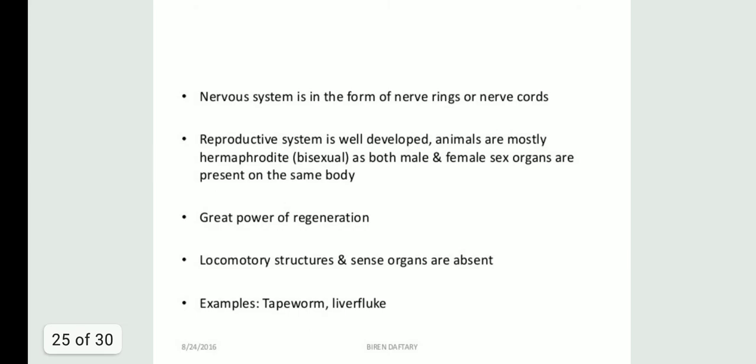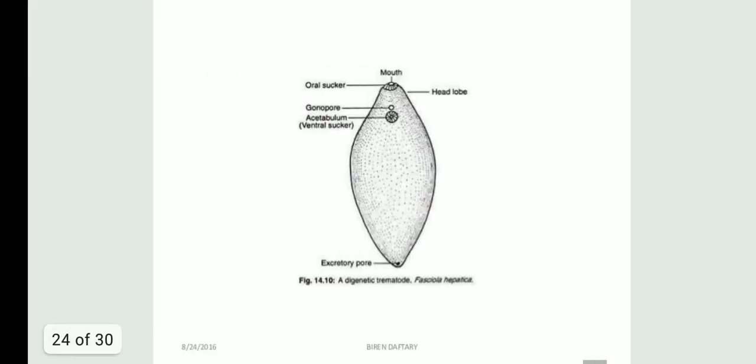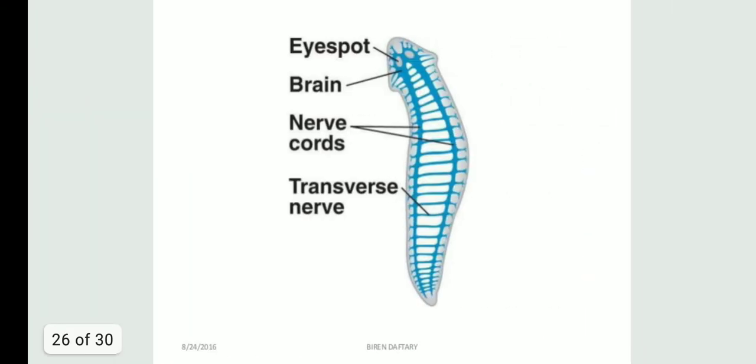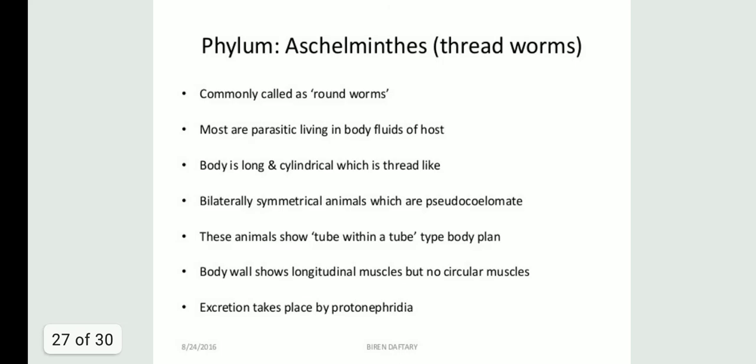And talking about their locomotory structure and sense organs, they are absent, students. Examples are tapeworm and liver fluke that have been already shown here. You can see the Fasciola hepatica, planaria and liver fluke. So this is the complete structure of the planaria with the eye spots, the brain, the nerve cords and the transverse nerve.